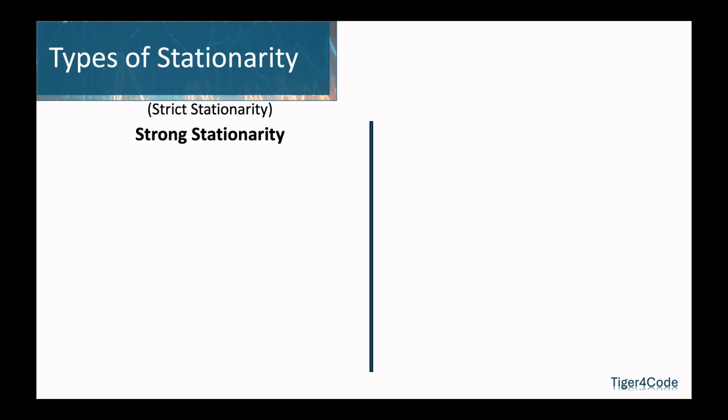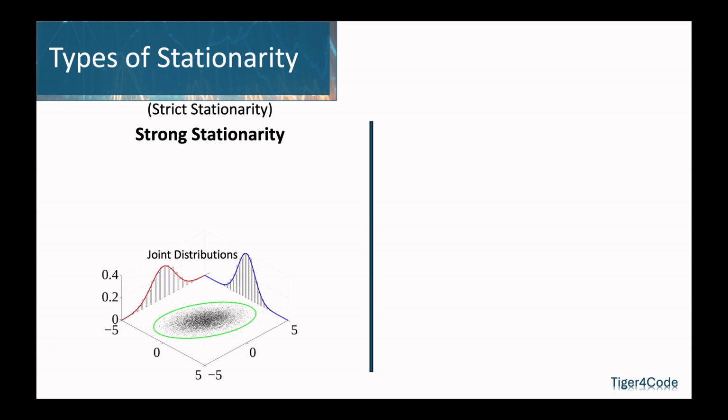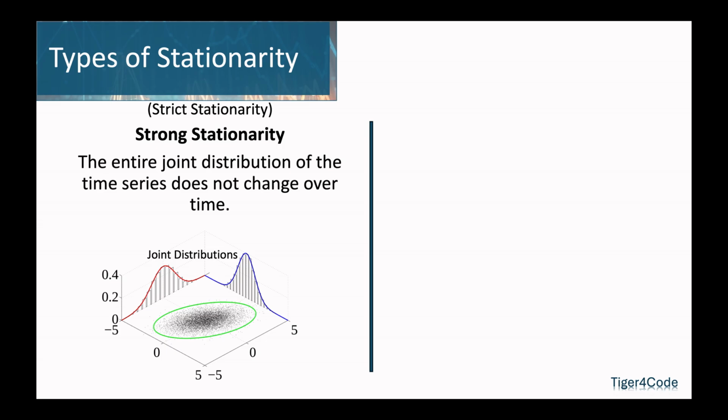Mainly, there are two types of stationarity. Strict or strong stationarity: in this case, the entire joint distribution of the time series does not change over time. This is a stricter condition and is less commonly observed in real-world data. Also, it's hard to validate in practice.